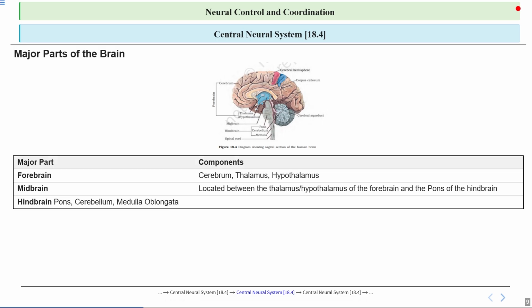We have already talked about how the brain is divided into three major parts: the forebrain, midbrain, and hindbrain. The forebrain includes the cerebrum, thalamus, and hypothalamus. You can think of it as the control center for thinking and emotions. Then we have the midbrain, which acts as a bridge between the forebrain and hindbrain, while the hindbrain includes the pons, cerebellum, and medulla oblongata, which handle basic life functions like breathing and balance.